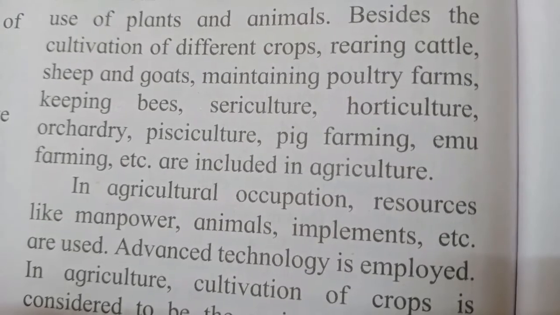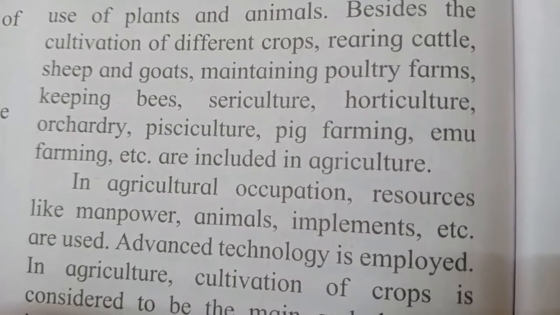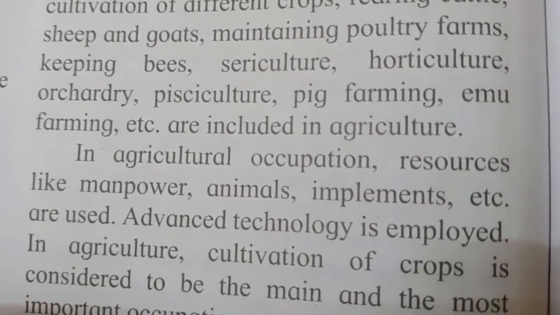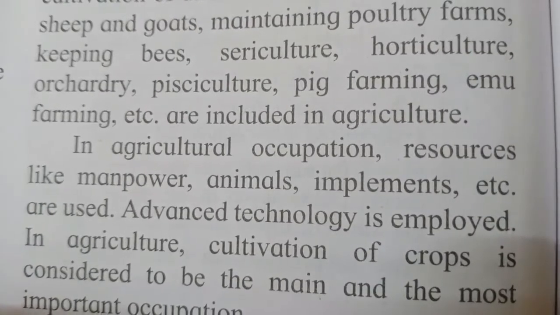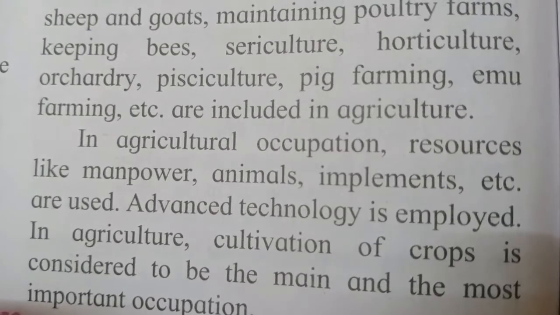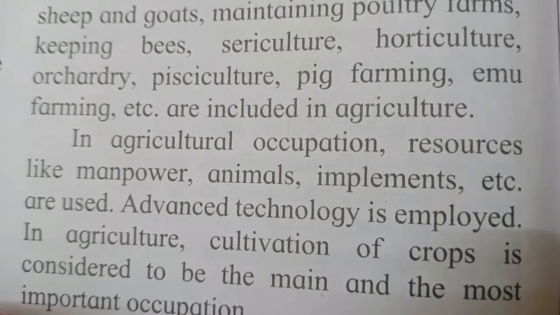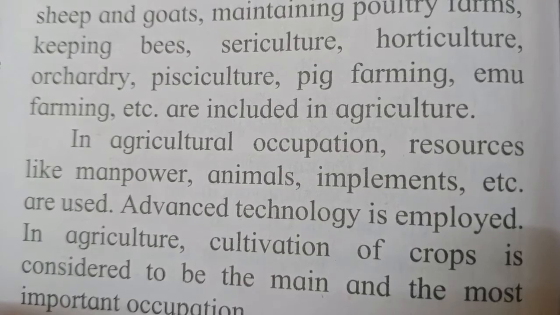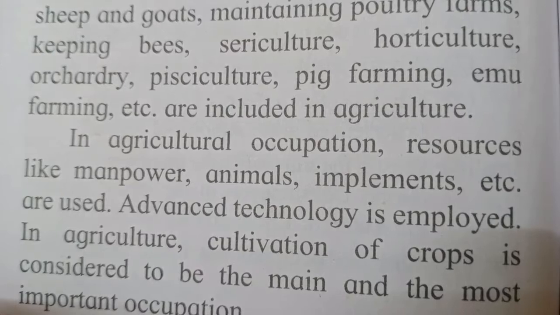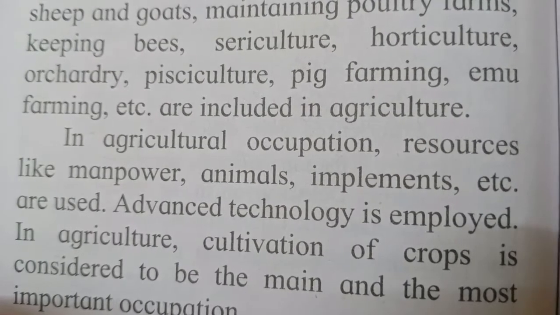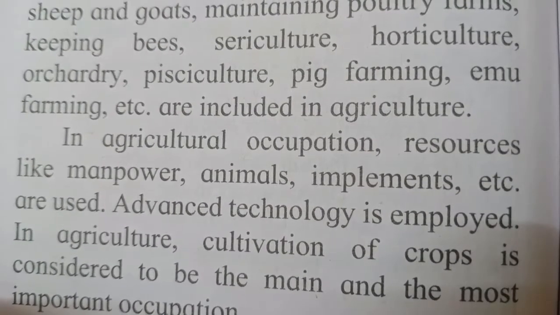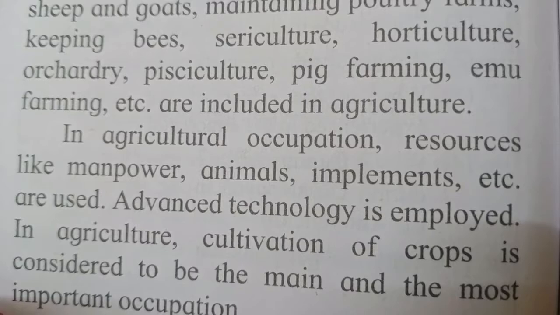Maintaining a poultry farm. Poultry means, as you all know, where we get hens or chicken. So that is one of the occupations. Then beekeeping, taking care of the honeybees and getting honey from there and selling that in the market. Sericulture is cultivating silk, that is silkworms with the help of mulberry plants, the procedure of preparing silk.